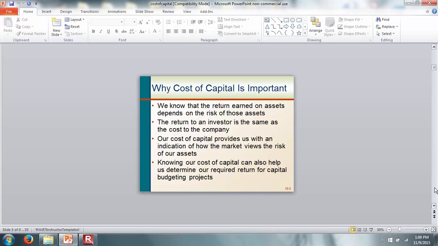Now, why do we care about the cost of capital? We know that the return on assets depends upon the risk of those assets. The return to an investor is the same as the cost to the company. So our cost of capital provides us with an indication of how the market views the risk of our assets.